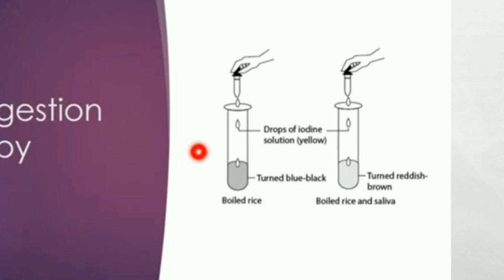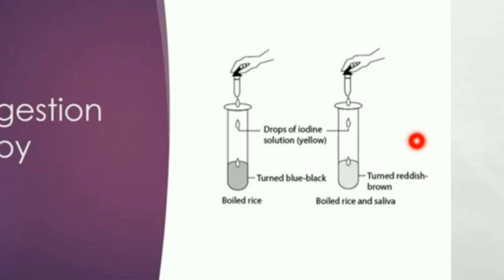It will suddenly turn the solution which has the boiled rice into a bluish black color. But this is test tube B. Here it isn't turning bluish black, it turns reddish brown, or slightly orangish yellow. What happened here?